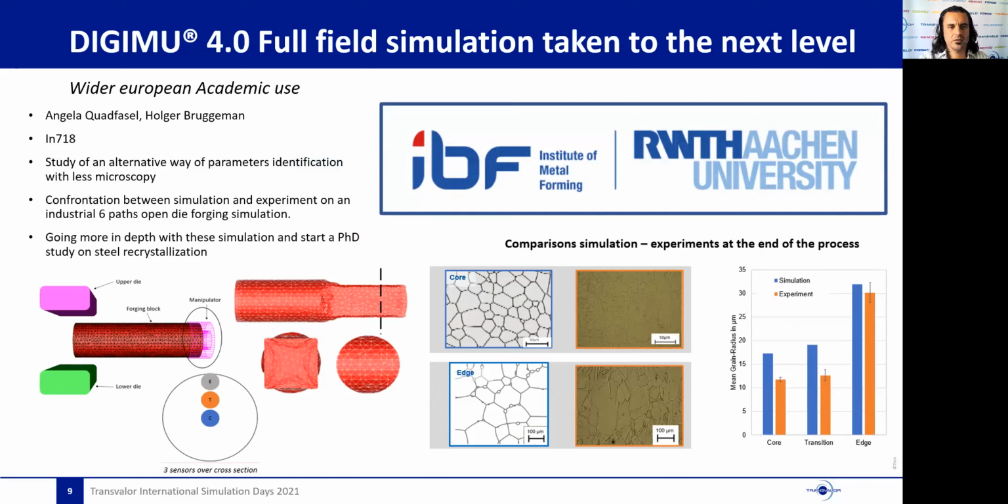The goal is now to go further and try to improve this material file even more. In parallel, a new project with a dedicated PhD student on steel recrystallization should start soon, including new German industrial partners.